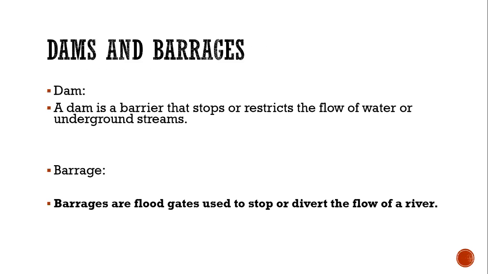When there is a shortage of water, we use the water from the dams. Barrages are floodgates used to stop or divert the flow of a river. So barrages are the gates erected on the rivers to stop or divert the flow of the river.